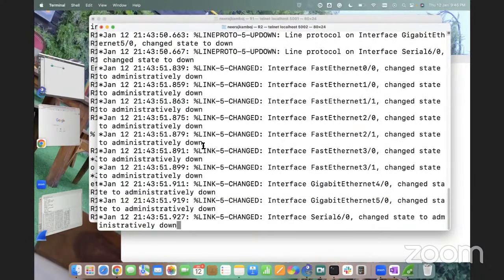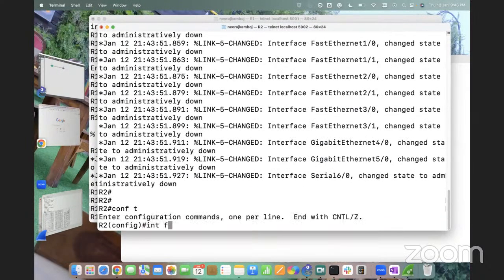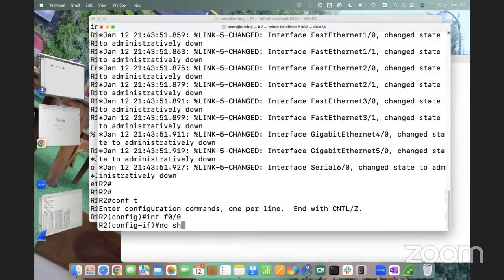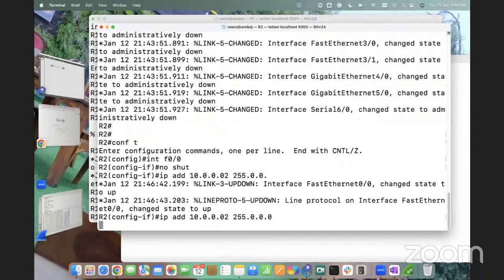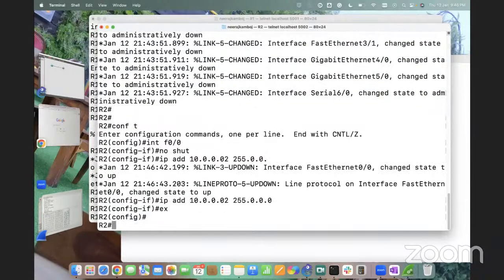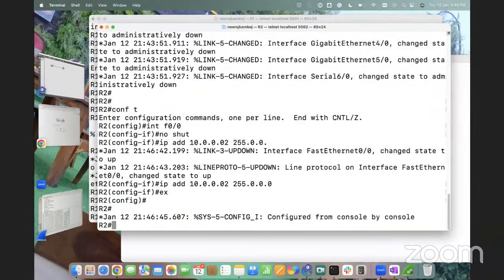I will use R2 also. Interface F0/0, I will say no shutdown with IP address 10.0.0.2, 255.0.0.0. Exit. What command can I run? By default, CDP is enabled. That's why I can see those protocols, that information over there, right?